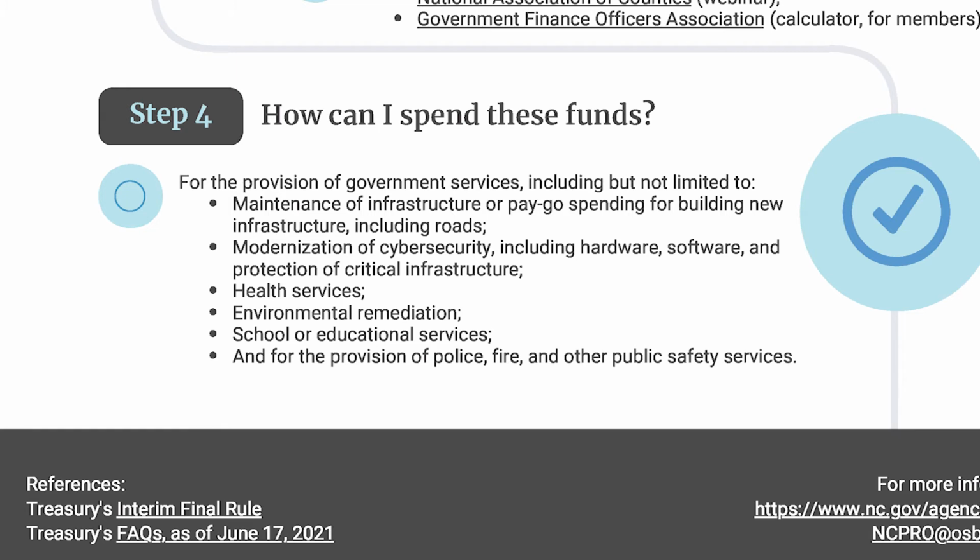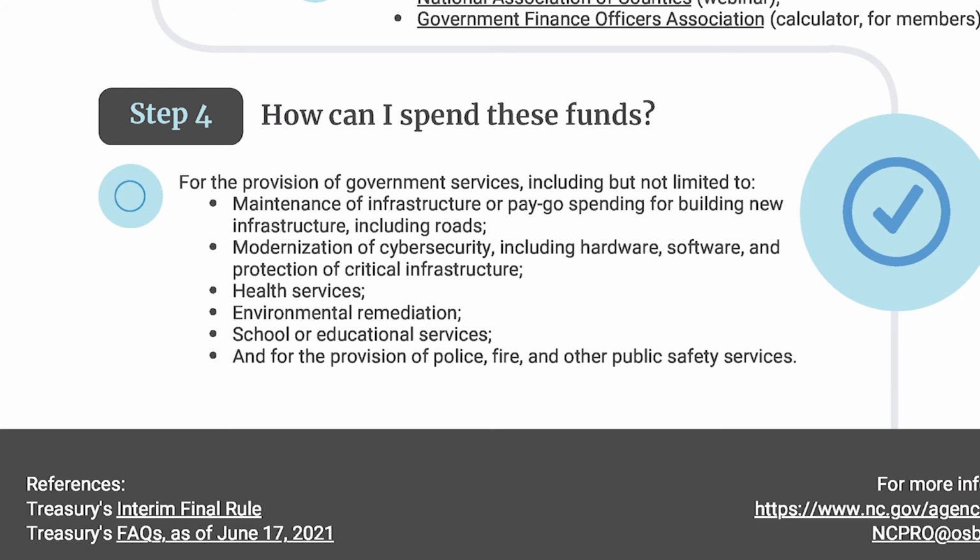So you can use them towards maintenance of infrastructure or pay-as-you-go for new infrastructure, including roads. This is one thing. So long as you've recaptured this revenue, you can use those towards roads. Second is modernization of cybersecurity, including hardware, software, and protections for other critical infrastructure. Health services are allowable. Environmental remediation, school and education services, and then